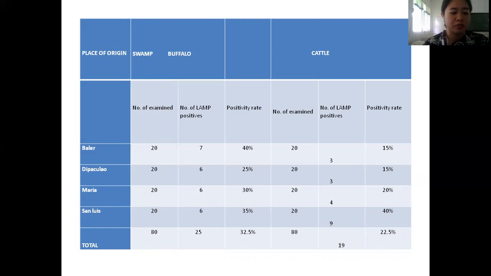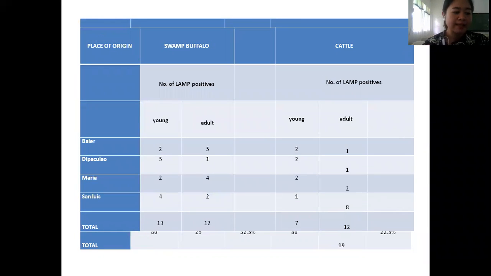The table shows that out of 44 blood samples, more numbers of calves are positive for the gene of cathepsin B3 than adults. On the other hand, in cattle, more numbers of adult cows or bulls are positive for the gene of cathepsin B3. Results could imply that young buffaloes were more susceptible to infection than calves and adult buffaloes.